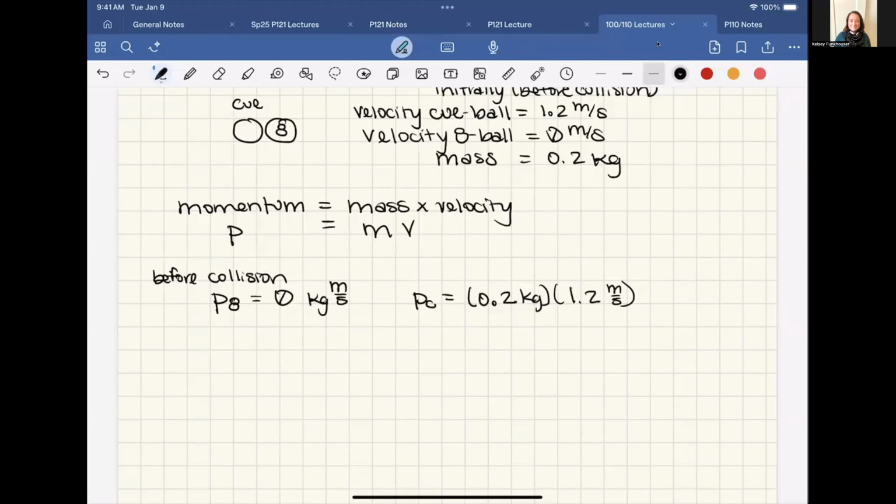So this gives us a momentum of 0.24 kilogram meters per second. So the cue ball's momentum before the collision is 0.24 kilogram meters per second.